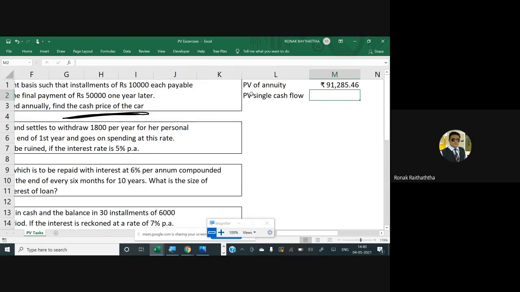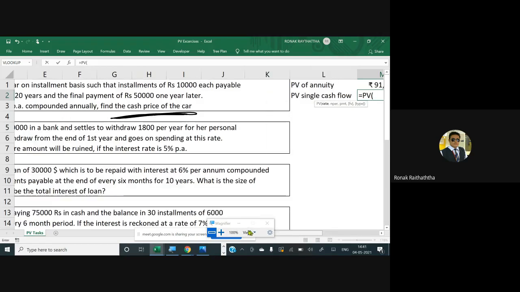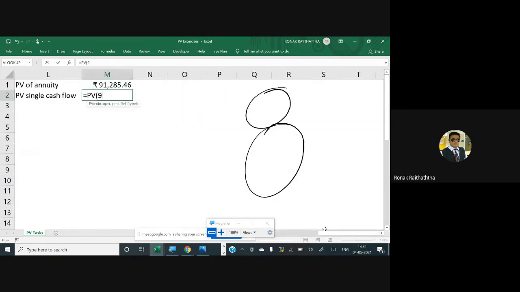We'll be using the same formula of the PV, starting with the sign of equal to PV, opening the bracket. The rate will also be taken the same, that's going to be 9% per annum, comma, number of periods will be taken 21 instead of 20, because that installment of 50,000 rupees will be paid by Mr. Gaurav at the end of the 21st year.